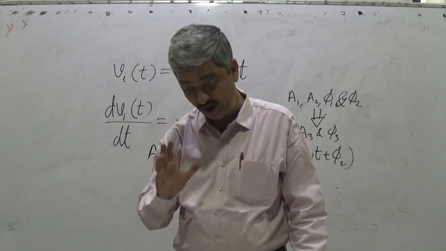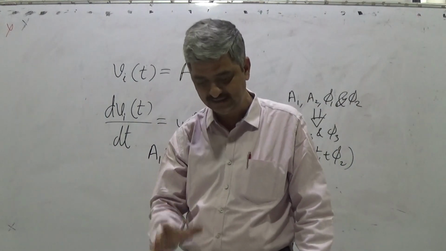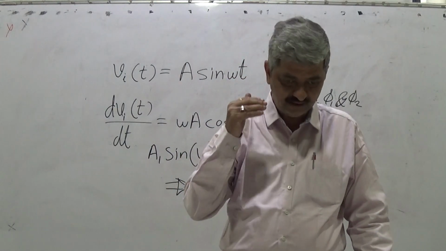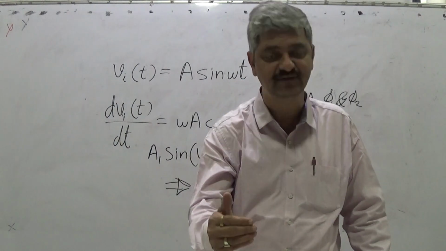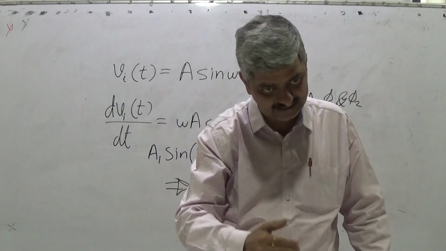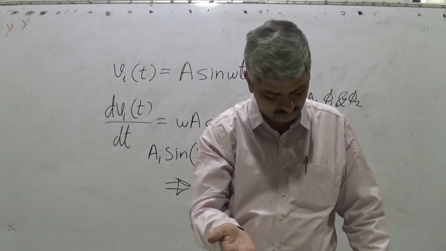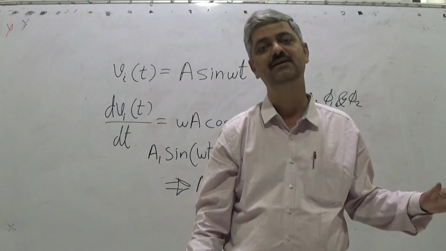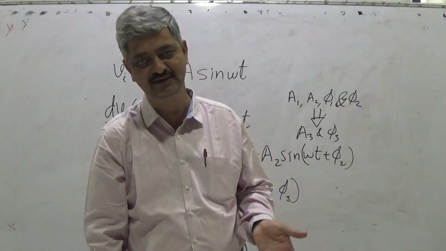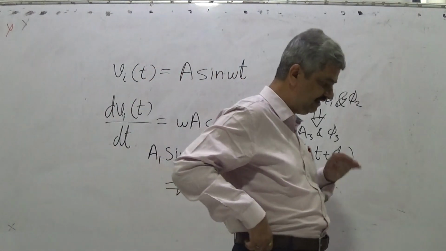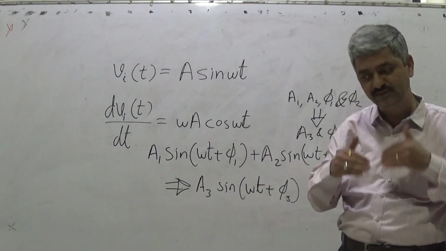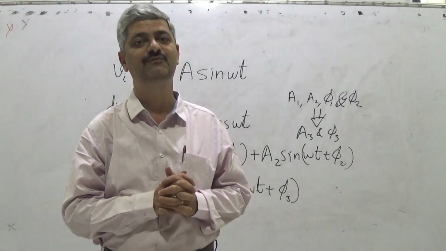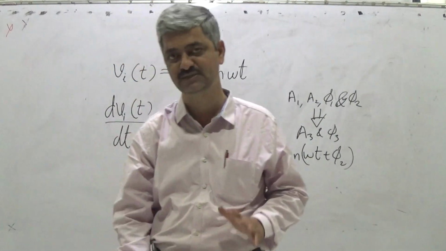So what is most important in this sinusoidal waveform is its differentiation. Even if it gets added into the original, or you differentiate one time, you differentiate once more, any time you differentiate and add in any manner, everything is always a sinusoidal waveform of the same frequency.